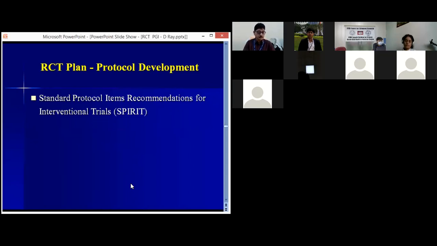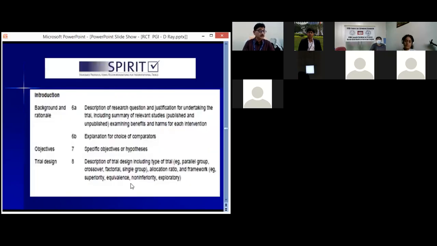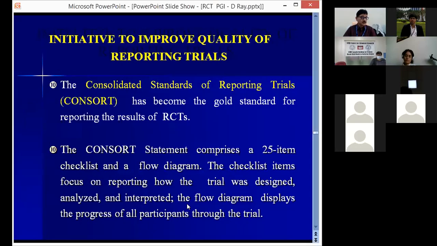So any protocol to be designed has to follow the SPIRIT guideline. So this is the SPIRIT guideline. There are some items that are to be followed, and the protocol should be developed accordingly. Now the protocol has been developed and the RCT has been conducted.